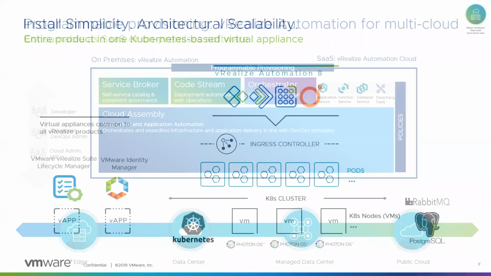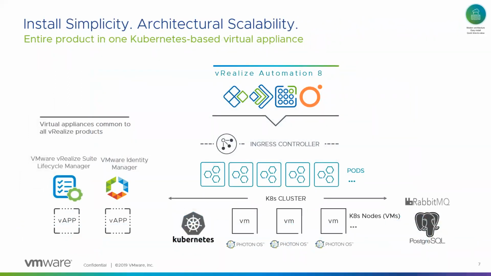One of the key goals of version 8 is to simplify the deployment and the architecture itself. I know there were a lot of difficulties with the 7.x architecture, so we have greatly simplified the version 8 architecture. Now it's based on a Kubernetes engine where each of the services is internal Kubernetes pods, and the entire deployment is broken into 3 separate products.